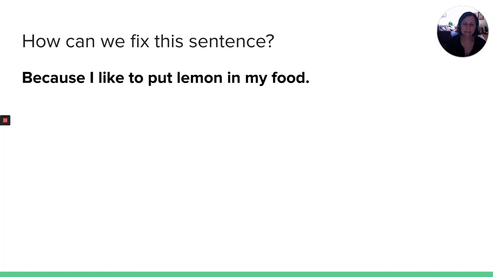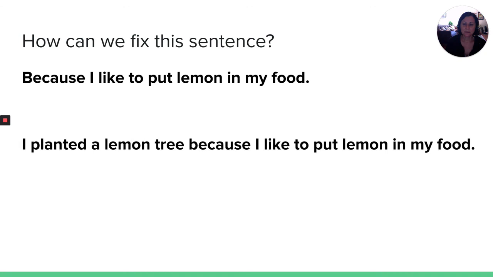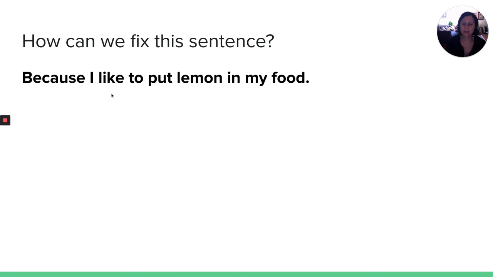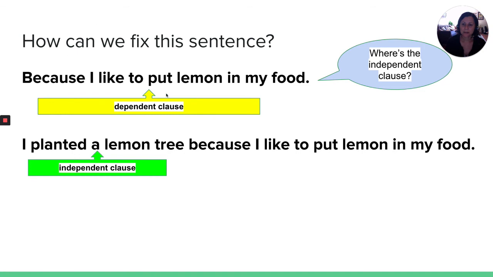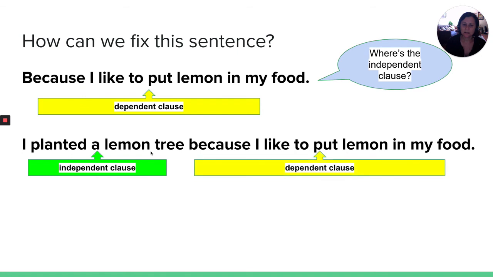How can we fix this sentence? Because I like to put lemon in my food. Here I have a dependent clause. I need to finish it. I need to add an independent clause. So I'm going to put a comma here and finish it. Or you can put an independent clause at the front. I planted a lemon tree because I like to put lemon in my food. So here I only had the dependent clause, so I added an independent clause to the dependent clause. I planted a lemon tree because I like to put lemon in my food.